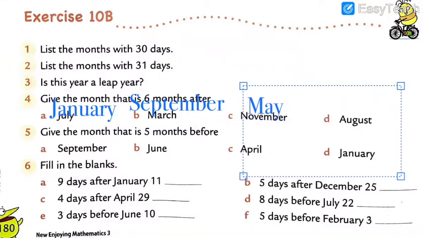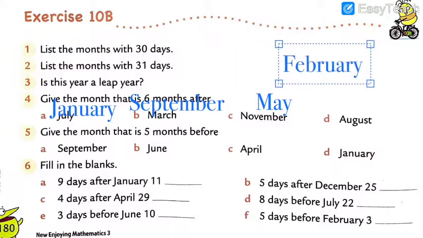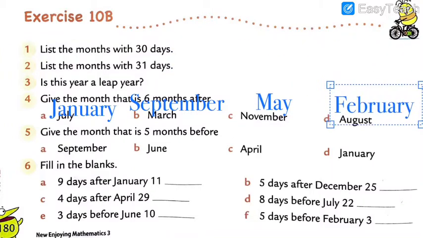Then August: September, October, November, December, January, and February. Got my points, all of you? I hope you all have understood. As like that, we are going to solve the question: give the month that is the 6th month after.